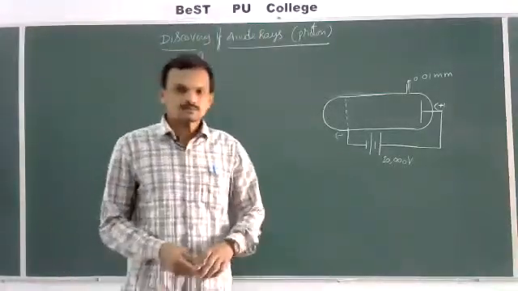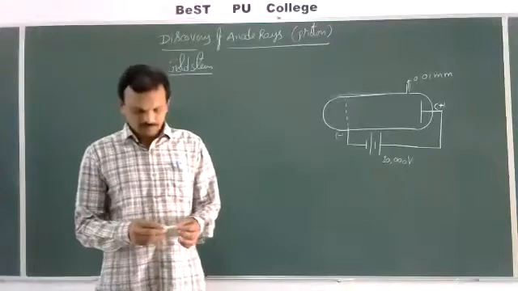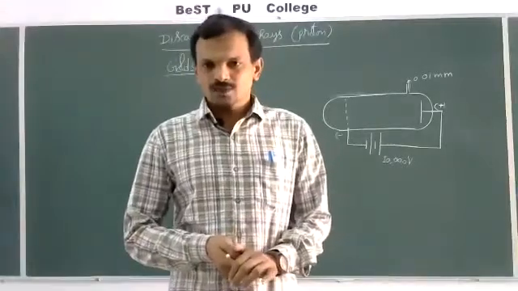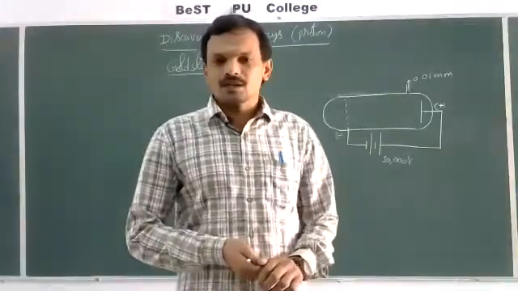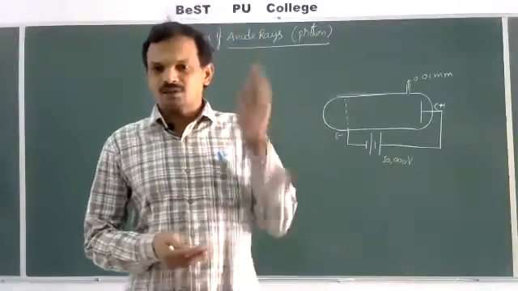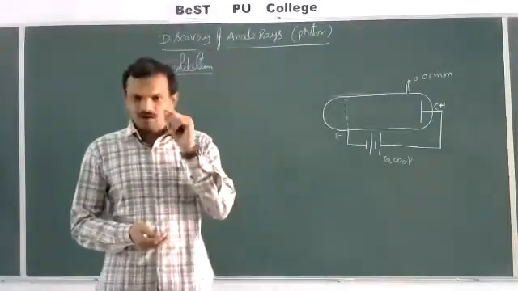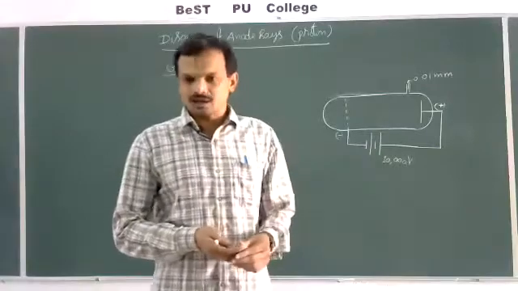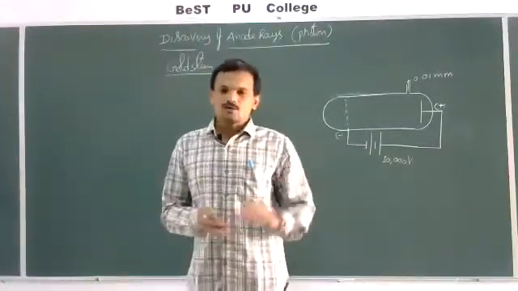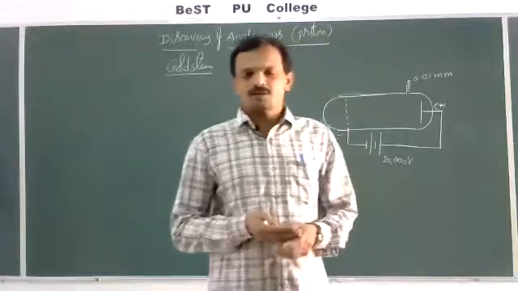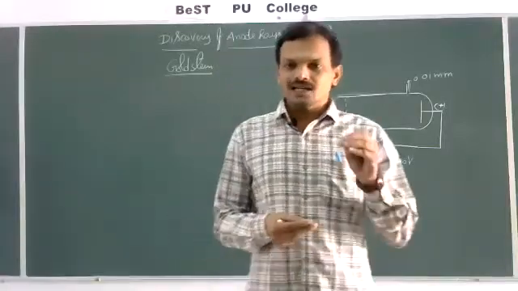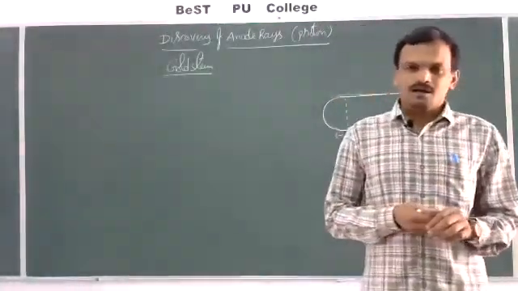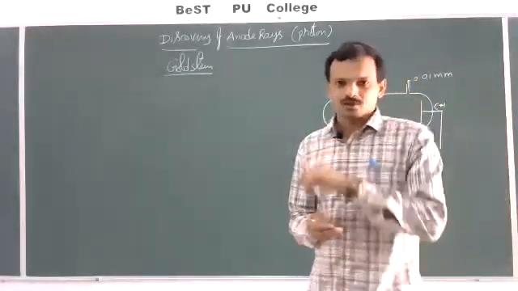So good afternoon, students. In yesterday's class, we discussed the discovery of cathode rays, and the cathode rays consist of electrons, irrespective of the nature of the gas taken in the discharge tube. Always cathode rays consist of negatively charged particles, none other than electrons. So now we come to know that the atom is divisible, and the atom consists of negatively charged particles called electrons. But on the whole, the atom is electrically neutral.